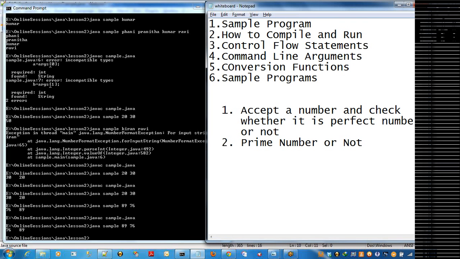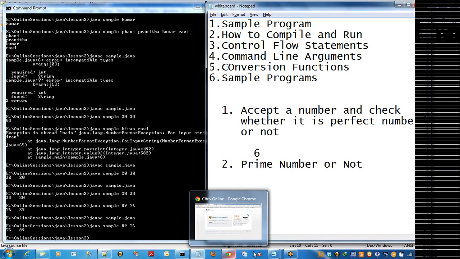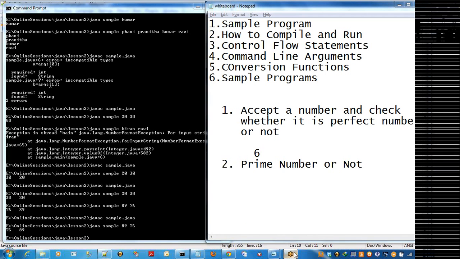For example, you can take the 6. So the input number is 6. Except the 6, what are the factors for 6? 1, 2, 3. 1 plus 2 plus 3 equal to given number. So that is called a perfect number. Okay. Clear? Right. And another one is prime number or not.